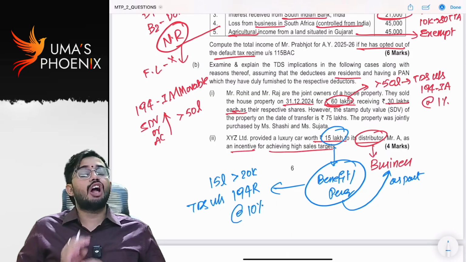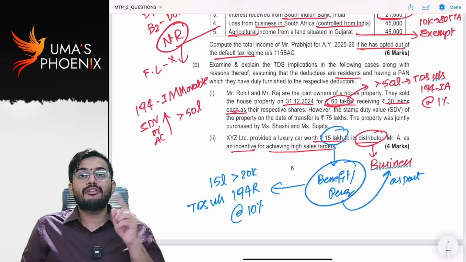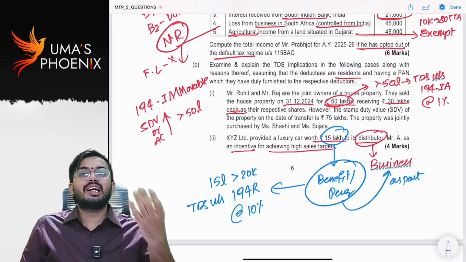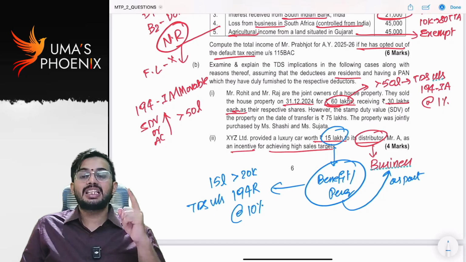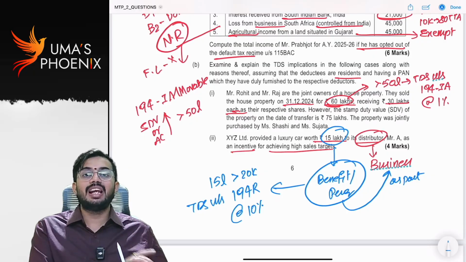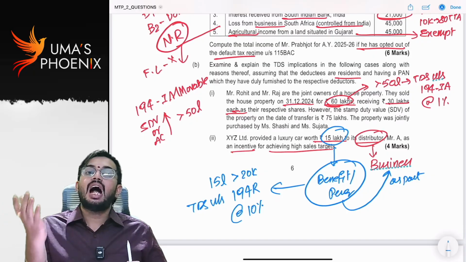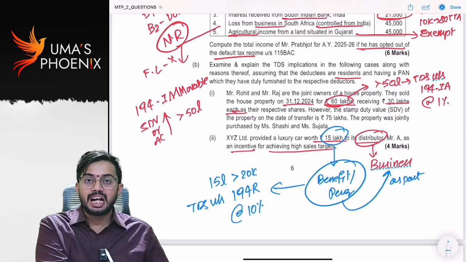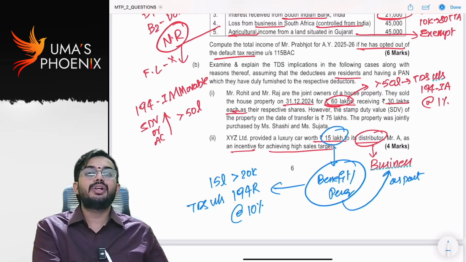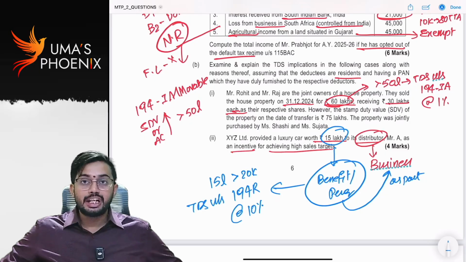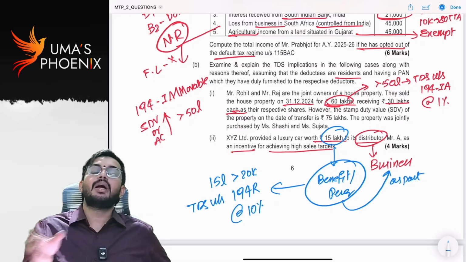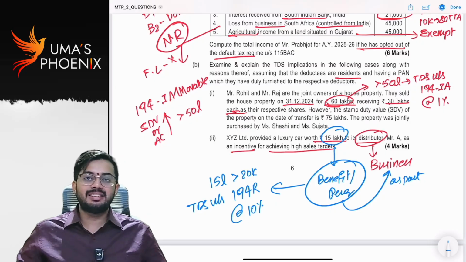Here the benefit is not given in cash, the benefit is given in the form of kind. So XYZ Limited, before they give the car worth 15 lakh rupees, should ask Mr. A to deposit 10% of 15 lakhs, 1,50,000, to the government and produce the challan to XYZ Limited. Then only XYZ Limited should release the vehicle to distributor Mr. A. So XYZ Limited should ensure tax on the car worth 15 lakhs is paid to the government before they release the vehicle. Is it clear?